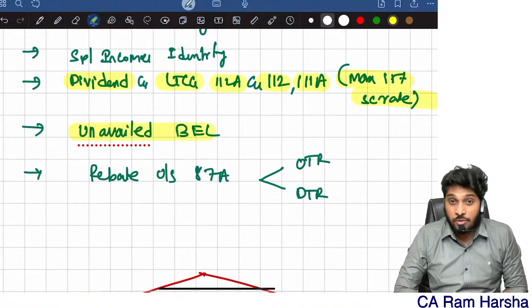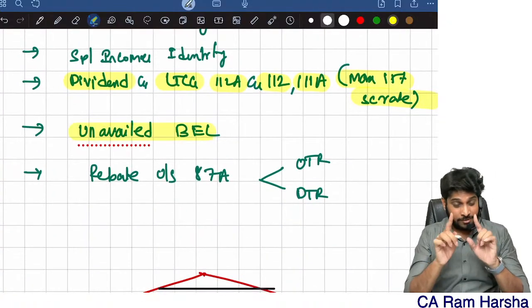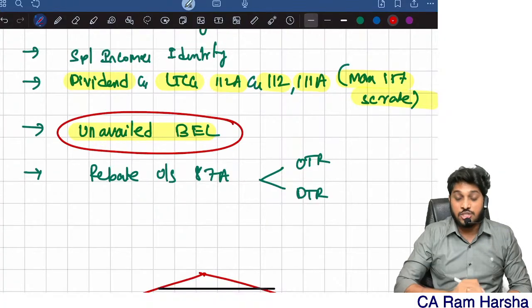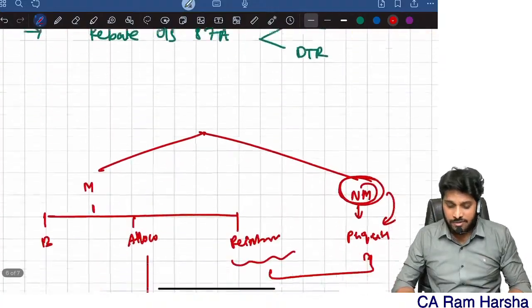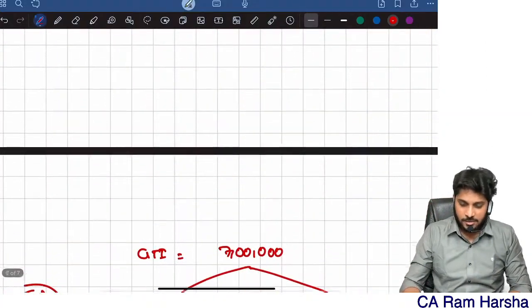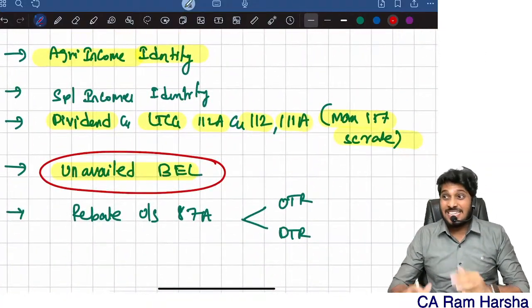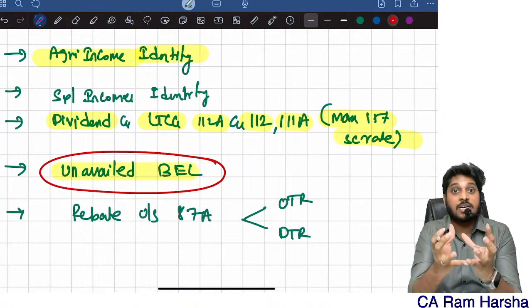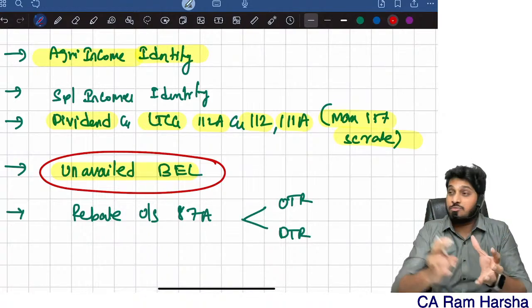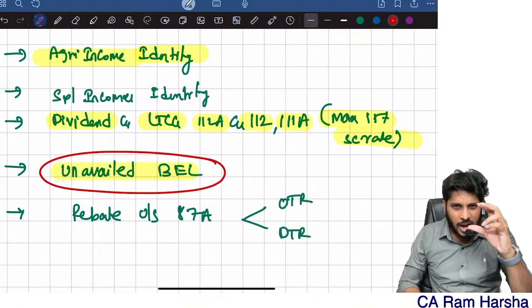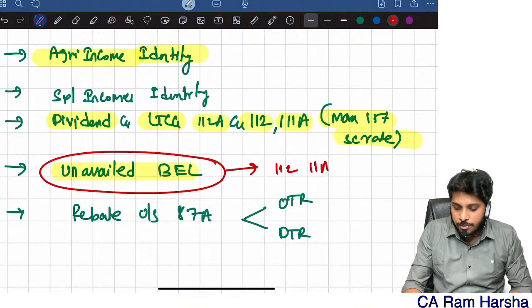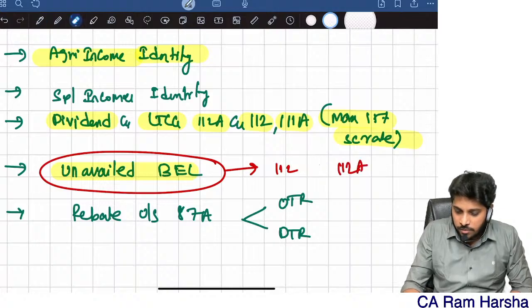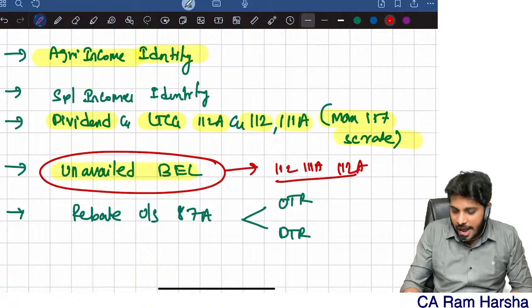And when you're computing basic tax, be careful about unavailed basic exemption limit, unutilized basic exemption limit. For example, I am computing tax. My total income is less than basic exemption limit. Especially my normal incomes are less than basic exemption limit. That unutilized portion is there, right? You can set off against 112, 111A and 112A.